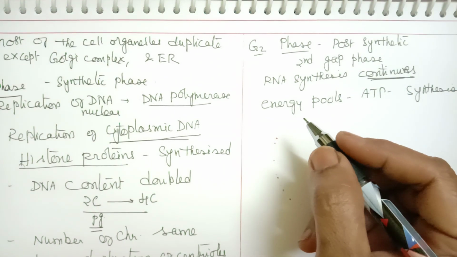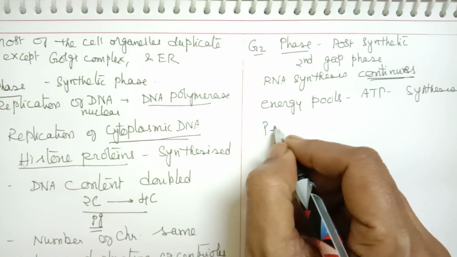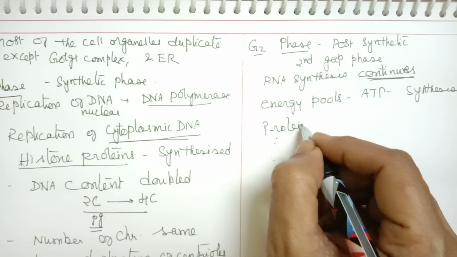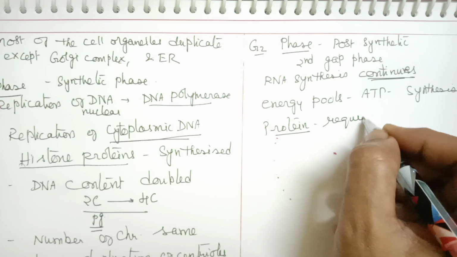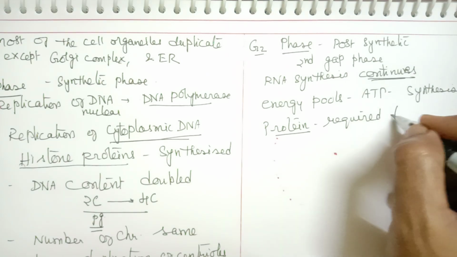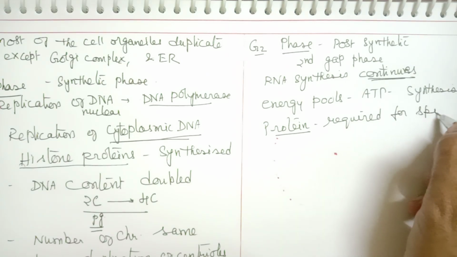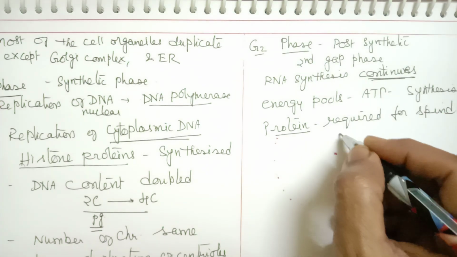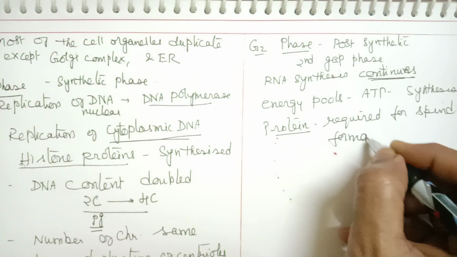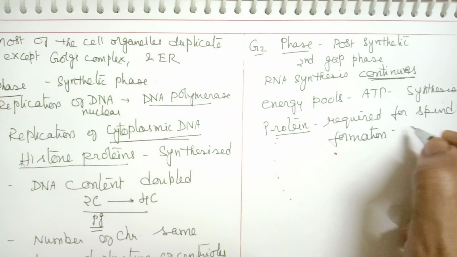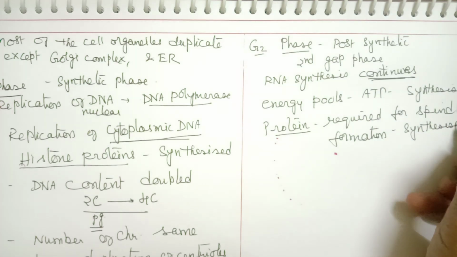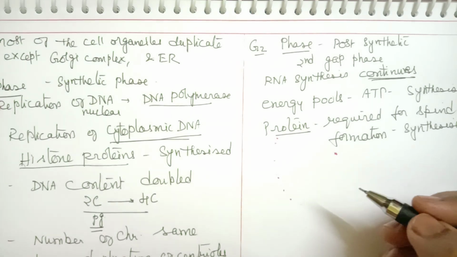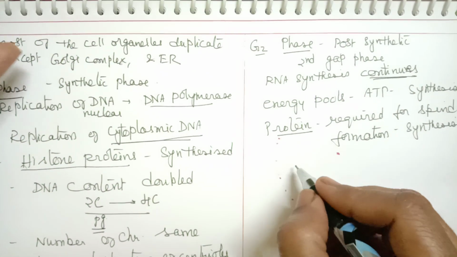Similarly, proteins which are required for spindle formation are also synthesized here. Which proteins?